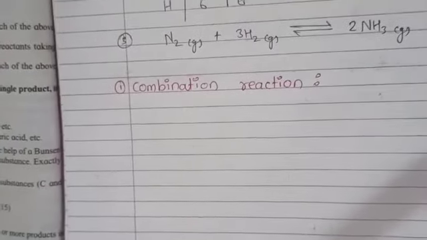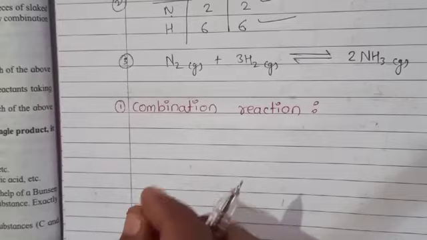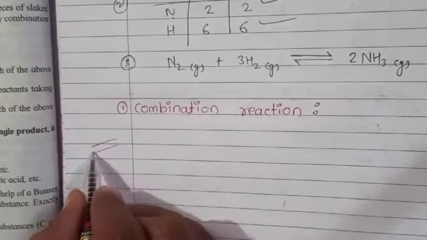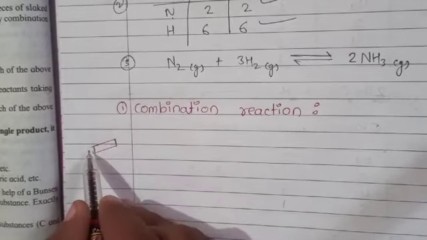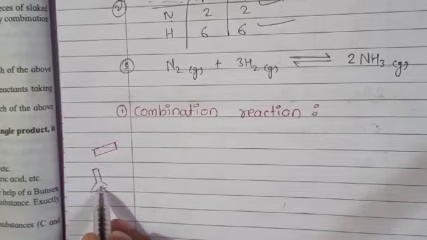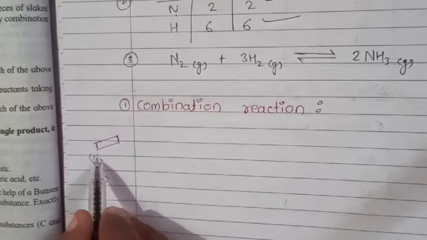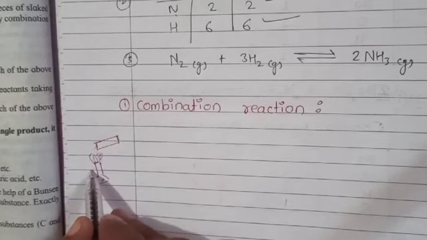Suppose there is one magnesium ribbon. If we take a magnesium ribbon and burn this magnesium ribbon under the burner, then we get a powder form behind it.